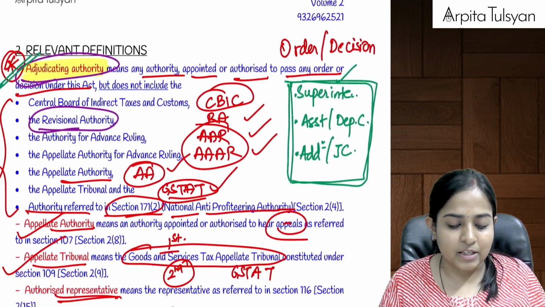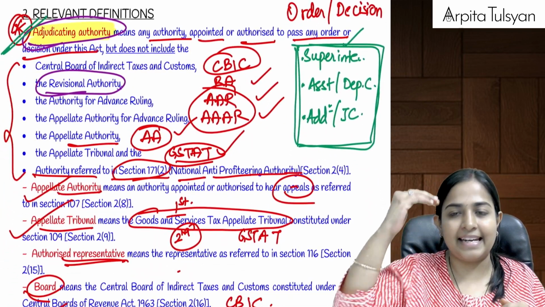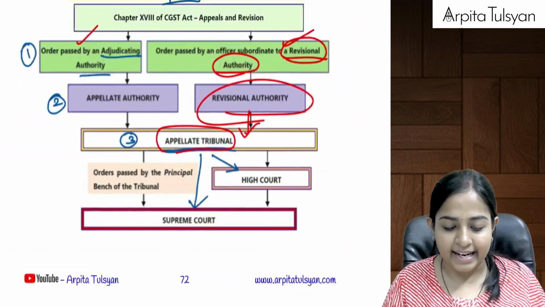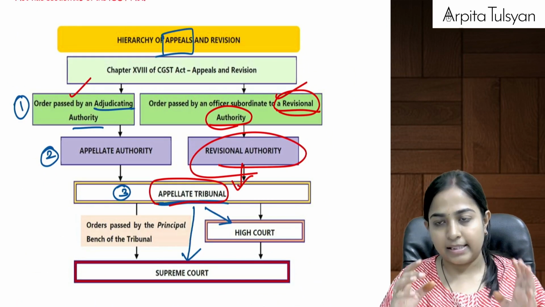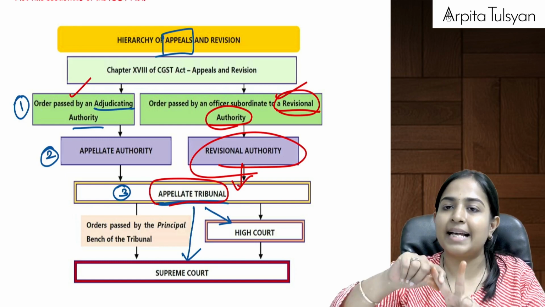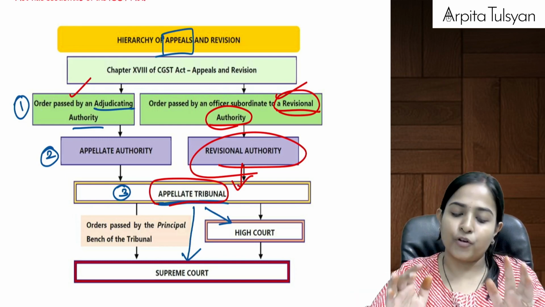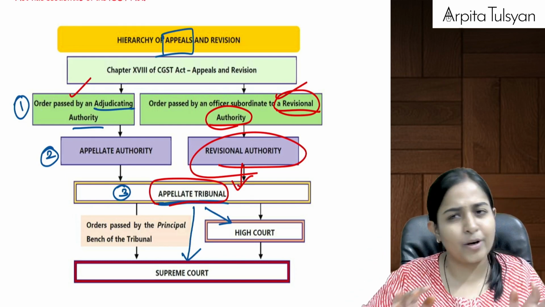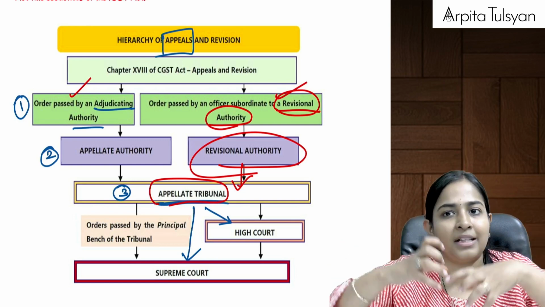Okay, now there is going to be a particular hierarchy. Just try to understand that hierarchy for filing the appeals. As you must have seen in the chapter, we are going to discuss two things: one is appeals and second one is revision. First, as of now, I'm just talking about appeals. Let's not confuse it. Let's not mix too many things together.